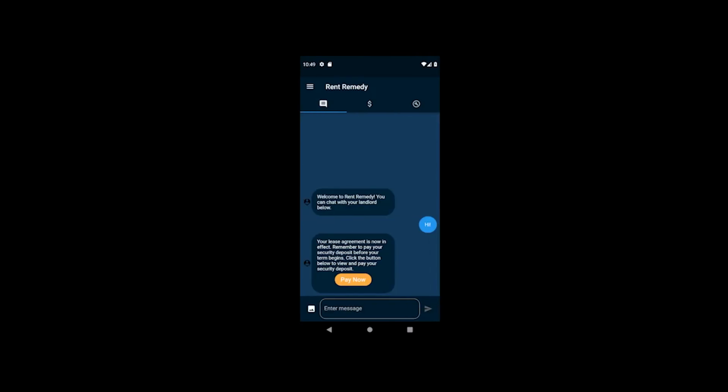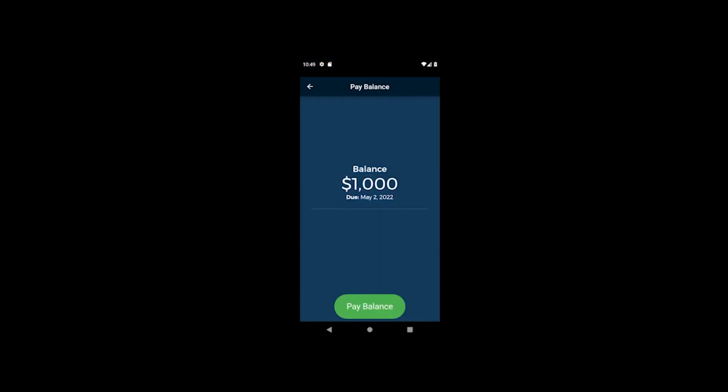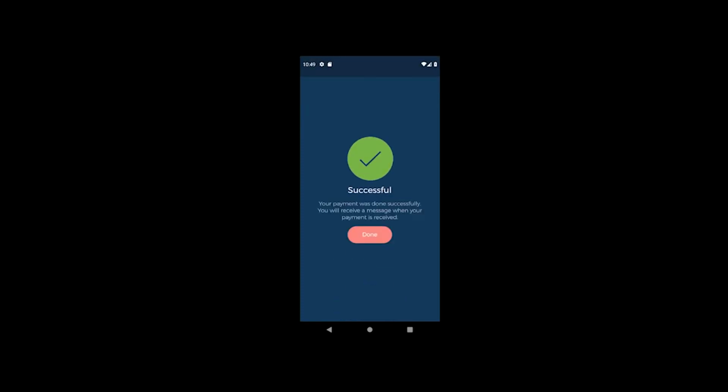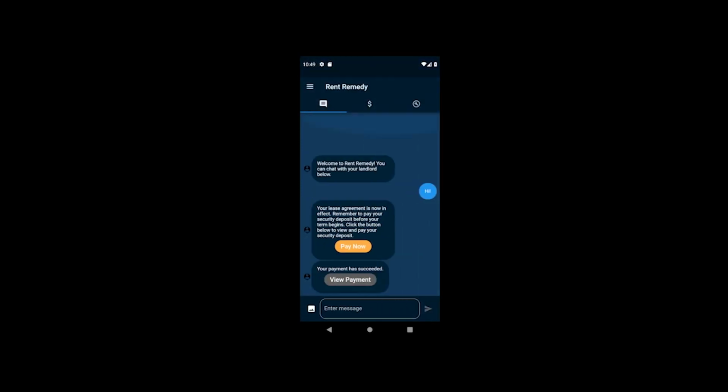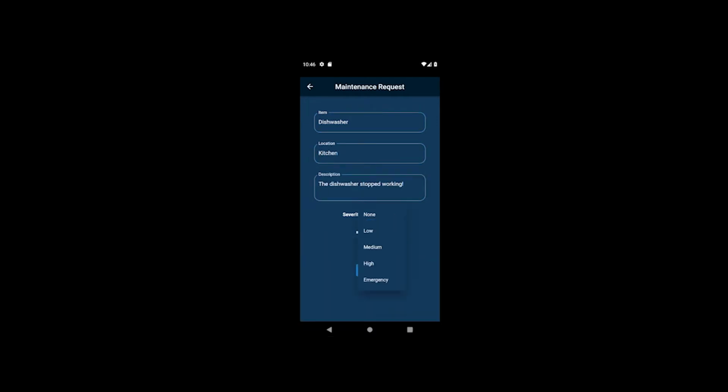Now that the lease agreement has been signed by both parties, Peter can begin to pay rent. As he pays, he receives notifications letting him know that his payments have been received. As Peter's payment date is coming closer, he receives automatic messages to remind him to pay. After Peter moves in, he notices that the dishwasher stops working, so he submits a maintenance request to Tony.